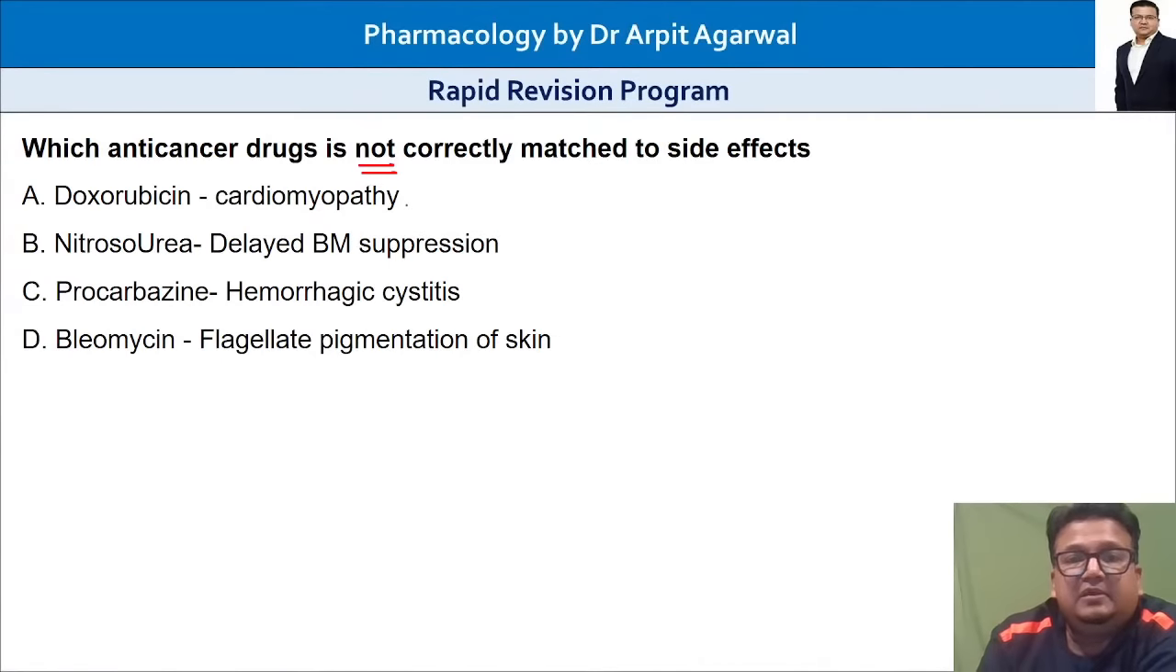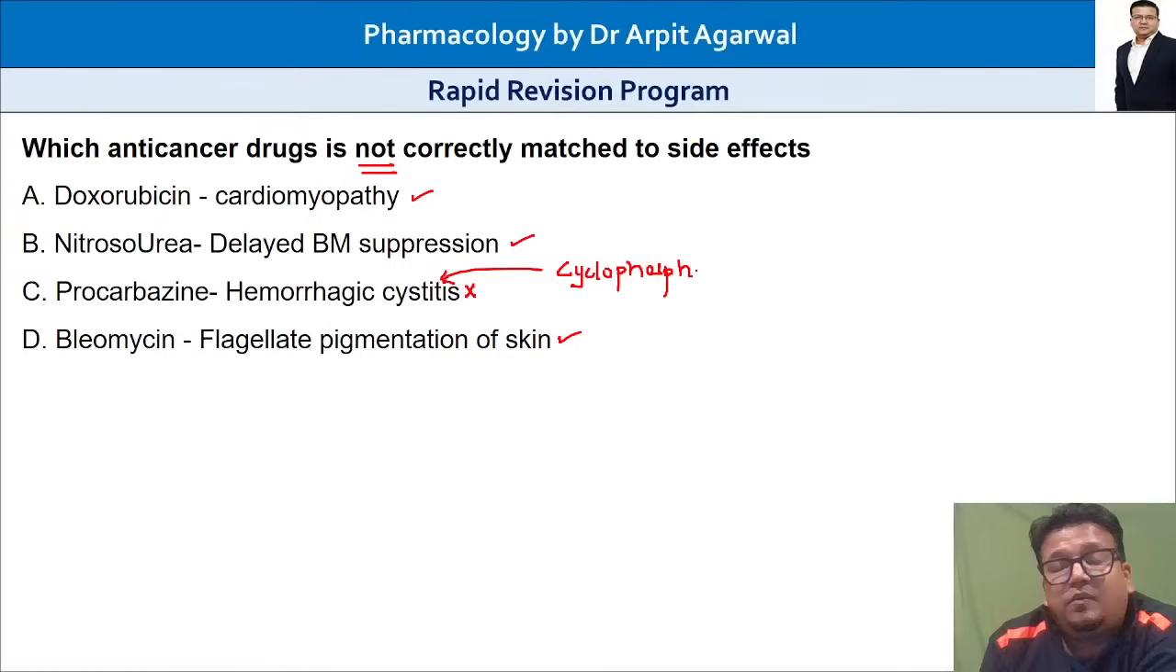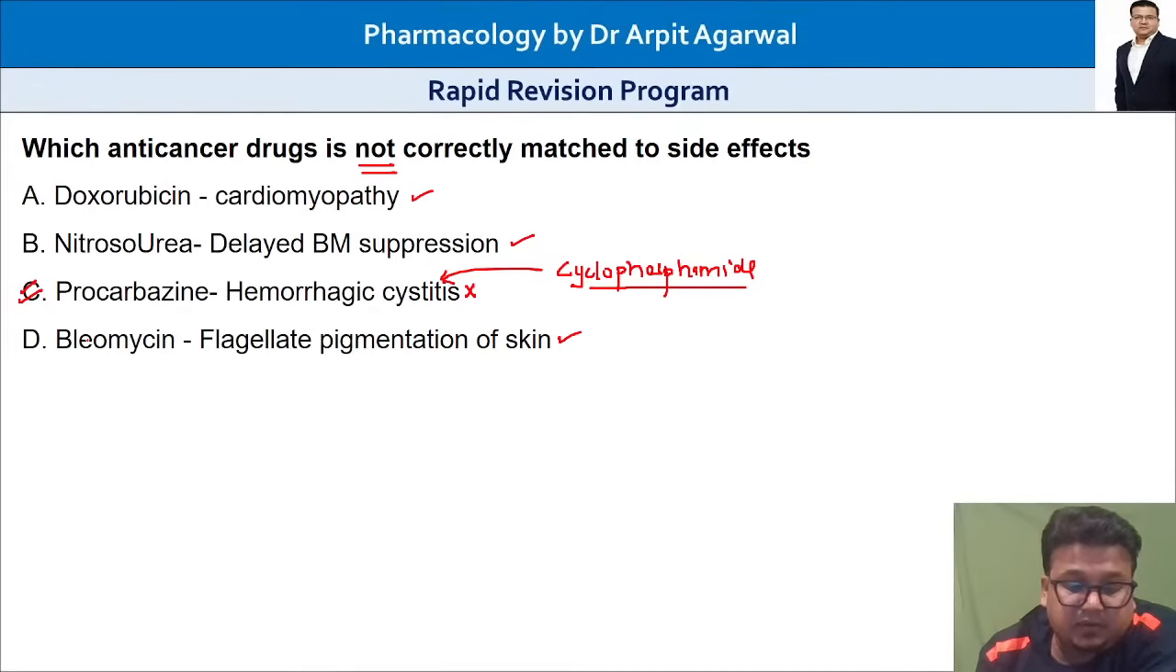Doxorubicin, cardiomyopathy. This is correct. Anthracyclines or doxorubicin cause CHF and cardiomyopathy. Nitrosourea, drugs like carmustine, delayed bone marrow suppression. Correct. Bleomycin, flagellate pigmentation of skin, very commonly asked. Correct. Procarbazine, hemorrhagic cystitis. This is wrong. Hemorrhagic cystitis is most likely caused by cyclophosphamide. So that is why this is the wrong match. Procarbazine does not cause bladder damage. Cyclophosphamide is the drug that causes it.